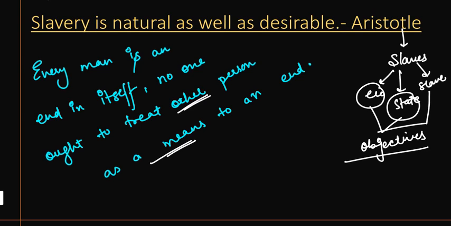And what he is doing is, by calling some persons slaves by nature, he is actually trying to make them a means to achieve these objectives, right? He was actually justifying the exploitation of the slaves just to achieve some of the objectives, right? Is it clear? Okay. So, is it clear to you? So, every man has his own intrinsic value. Therefore, no one is to be treated as a means of utility.